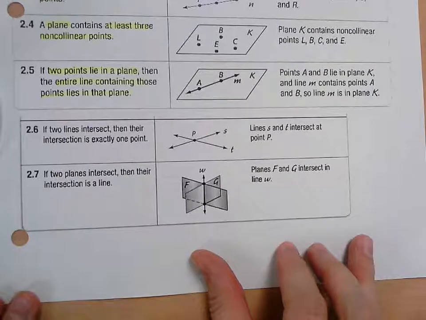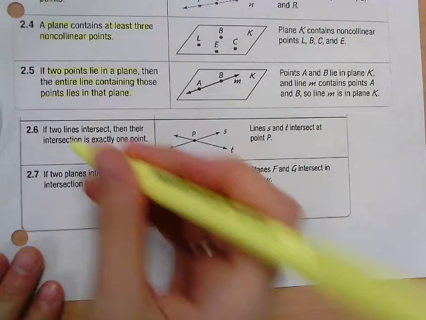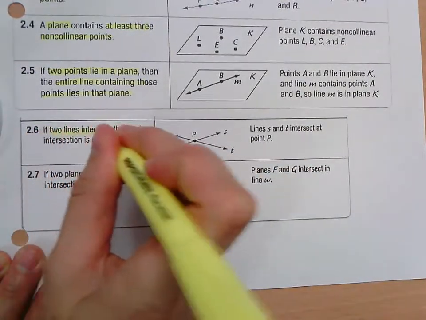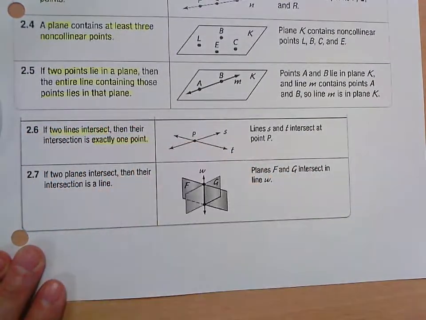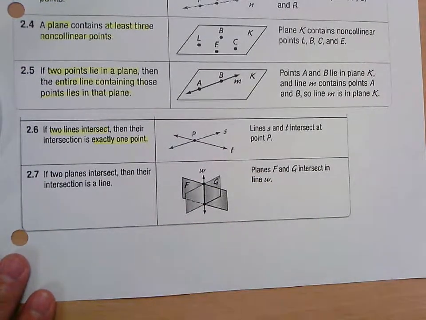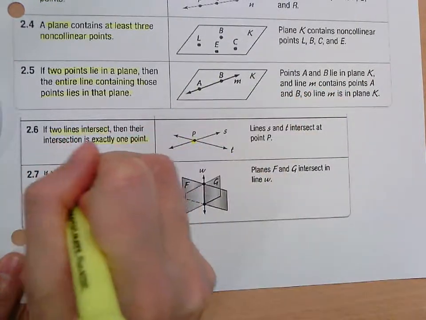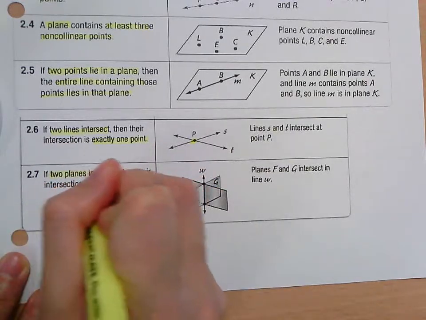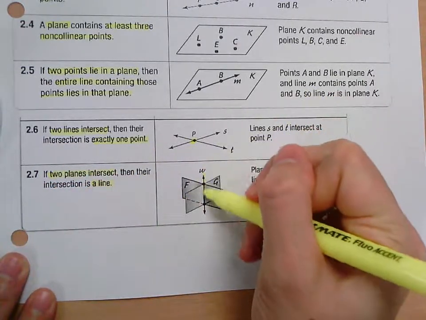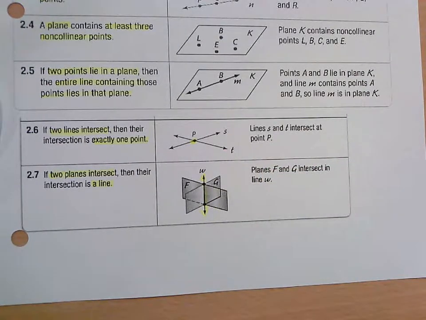Okay, and then the last 2 is talking about intersections. So if 2 lines intersect, their intersection is exactly 1 point. So 2 lines intersect at a point. And 2.7 is talking about planes intersecting. If 2 planes intersect, their intersection is a line. So if 2 planes intersect, they create a line. So here line W would be the intersection of the planes F and D.